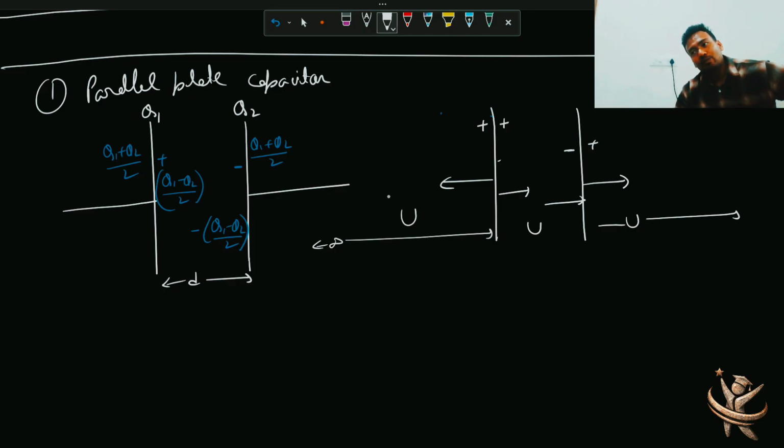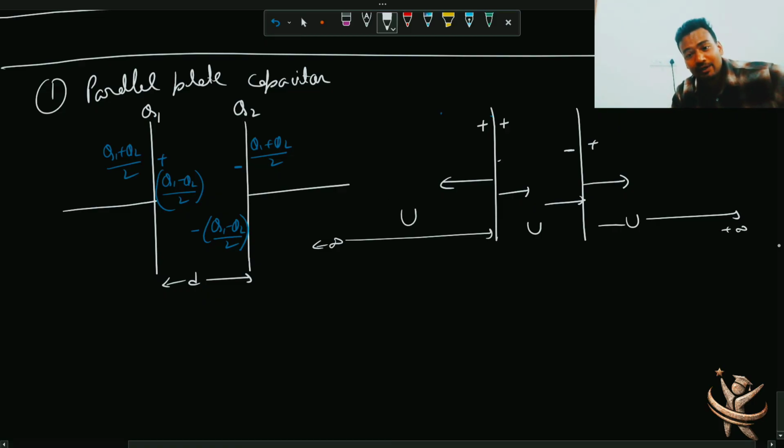So this is a combination of two parallel plates, charged plates, and then you have the whole region, from negative infinity to positive infinity. Going from left to right, the whole space is filled with energy.